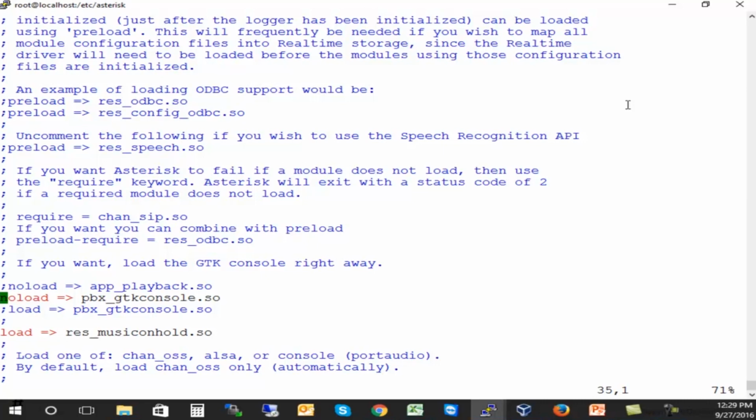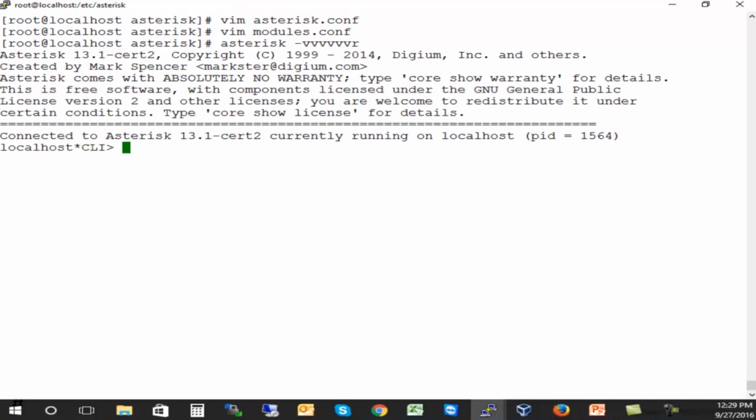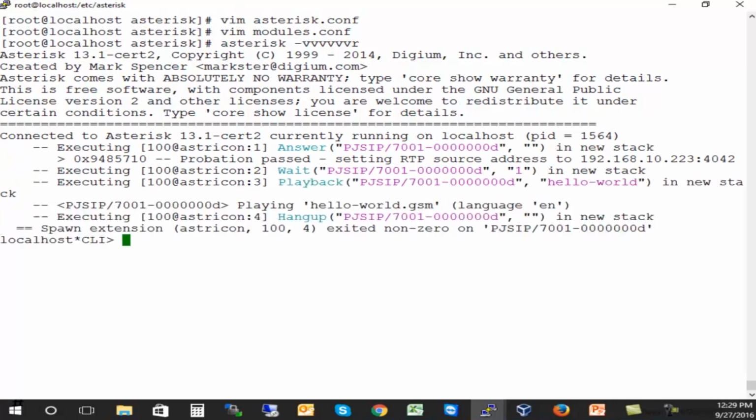Let's see an example. So right now, I'm going to dial extension 100 that we already have. That's a basic hello world. That extension is answering the channel, waiting for 1 second, and then using the application playback to play back an audio file named hello world. We're good, right?